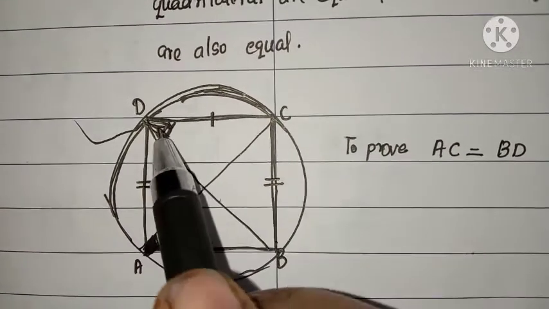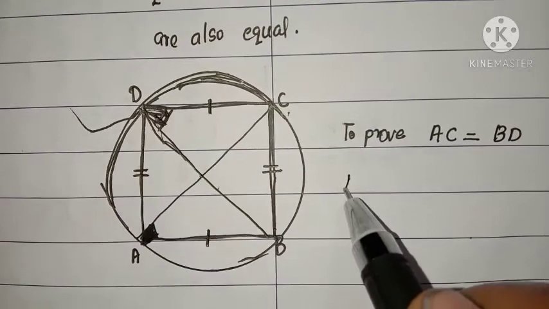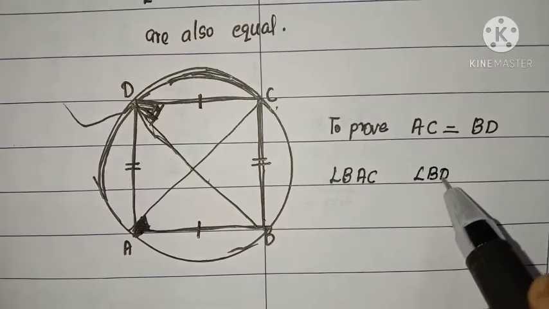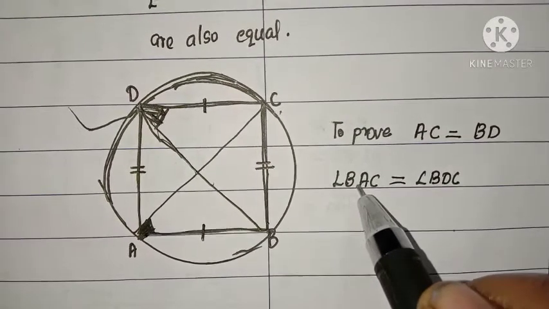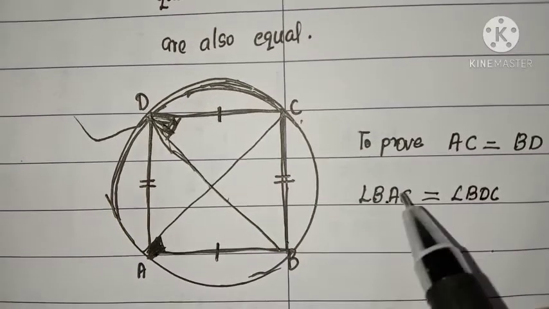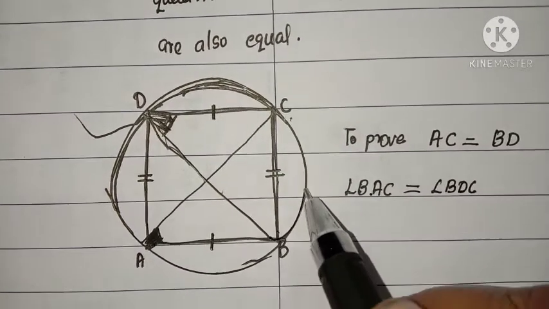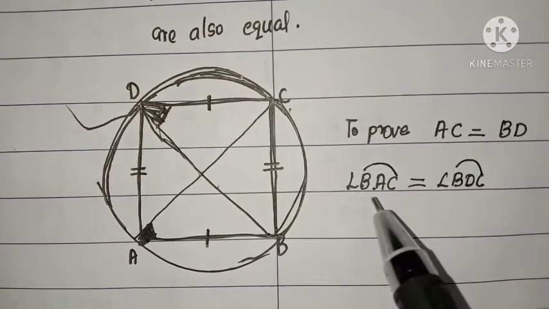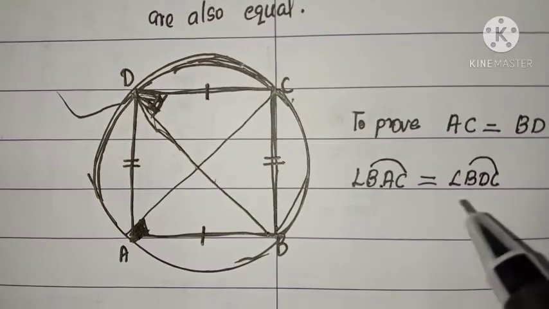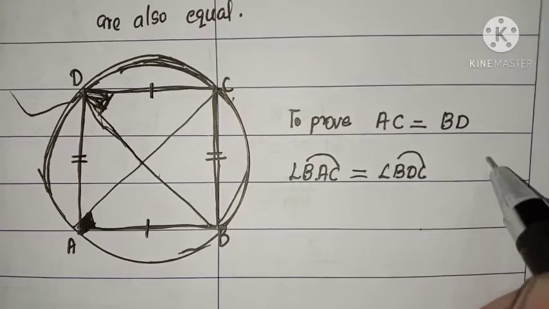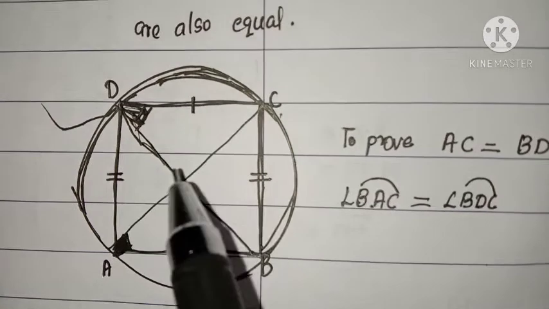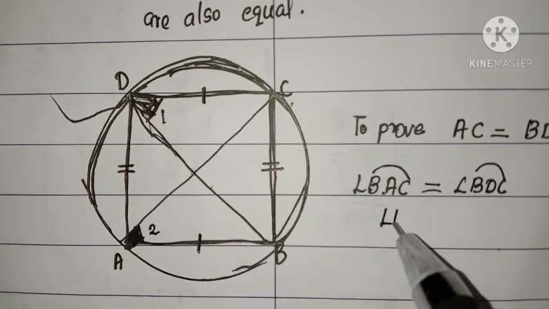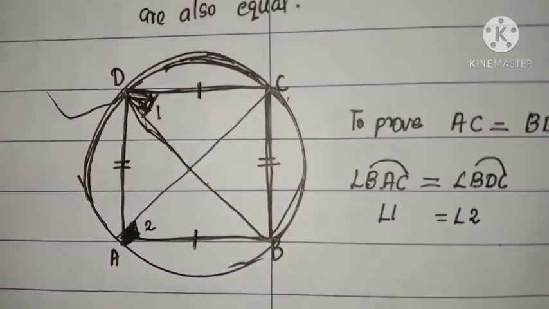BDC and BAC, are they equal? Yes, because angle BAC and angle BDC are angles in the same segment BC. Look at the endpoints. So let us consider this is angle 1, this is angle 2. So angle 1 is equal to angle 2.